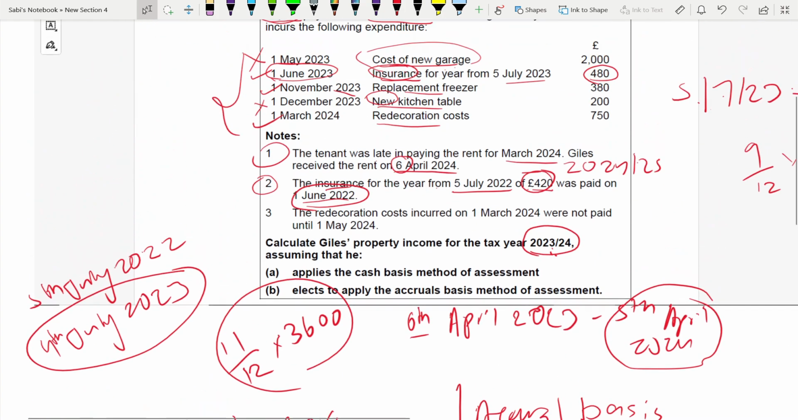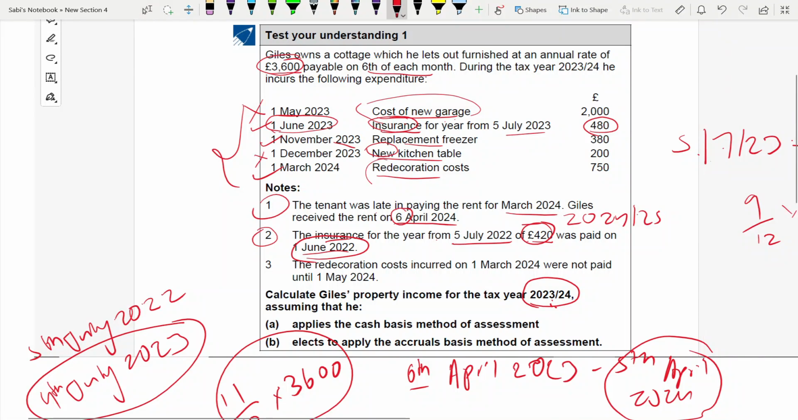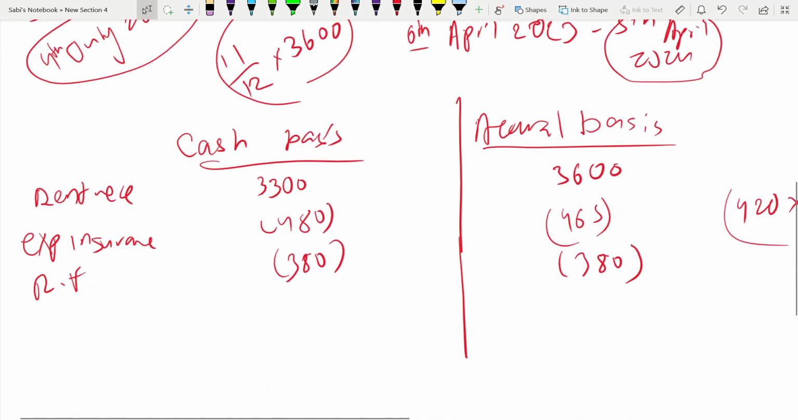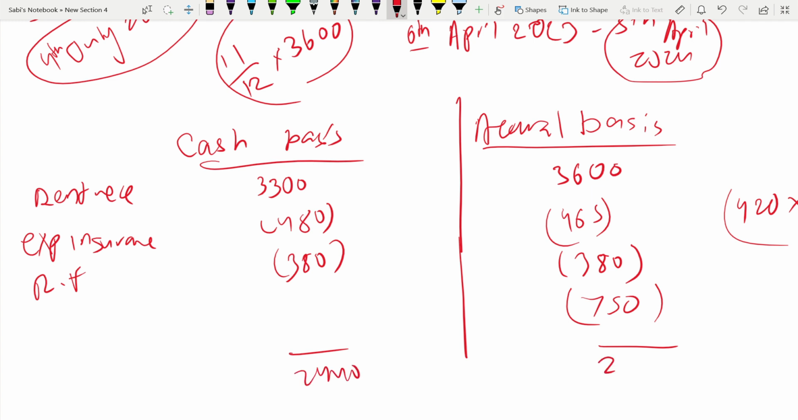Next, redecoration cost. Redecoration cost incurred on 1st of March 24 was not paid until 1st May. See, it's not paid until 1st May. So this 750 will not be recorded under cash basis because it's not paid. But under accrual basis, you deduct 750 because it's relevant for this tax year. And here you will get 2440 and here you will get 2005. This is the property income, PI. Okay.